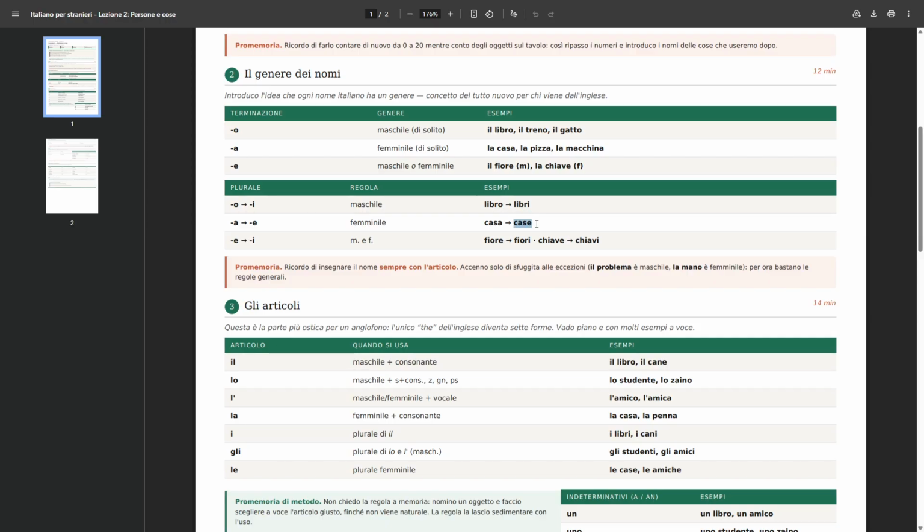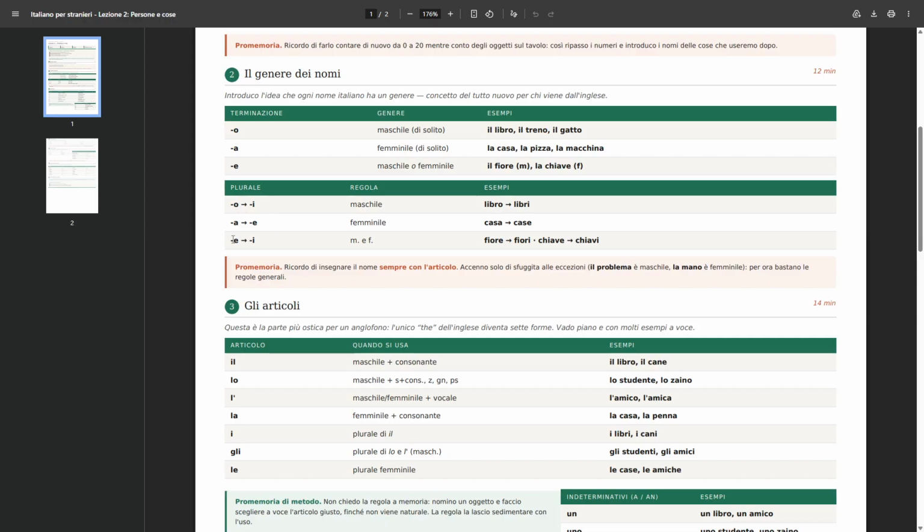This is very important because obviously if you want to make the plural, you need usually to follow this. And it's very, very common to forget at first how you create the plural of words or what they terminate with depending on the gender and number. So keep this in mind always.